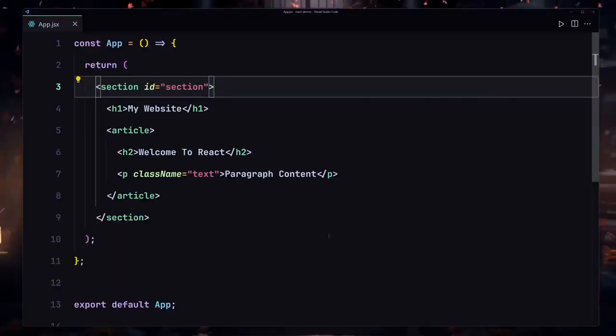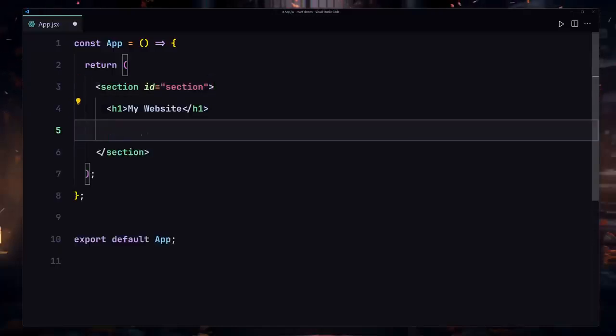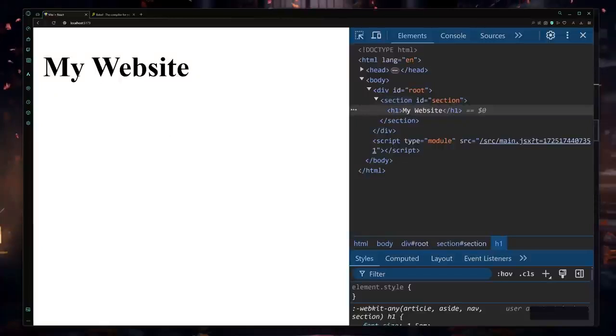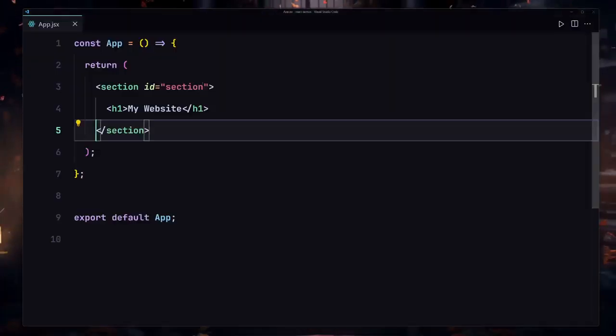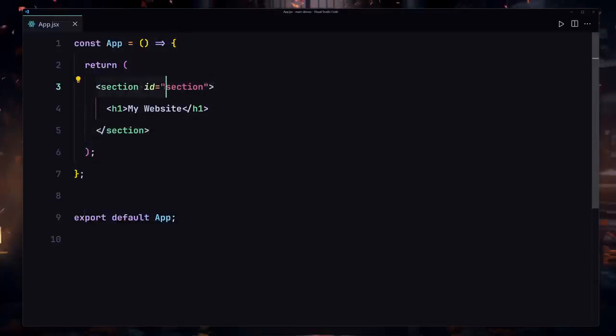Whenever you're working with JSX, there are a few rules that you have to keep in mind. I'm going to show you these rules, but first of all I'm going to remove this article from here. I'm going to save my file, and here you can see we are now getting my website, which is looking amazing. So the first rule that you have to keep in mind is that from one component you are allowed to return only one parent. Like there can't be multiple parents.